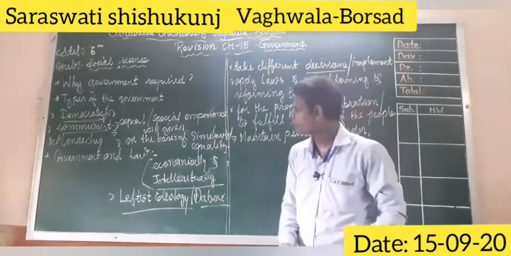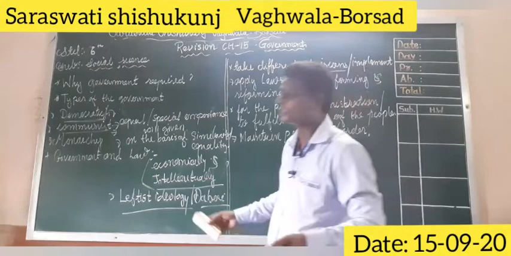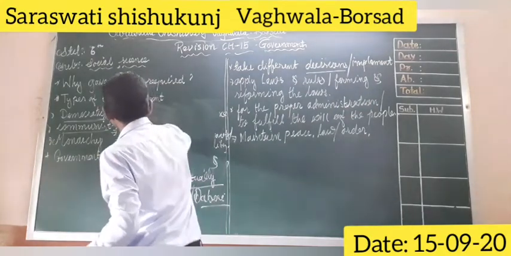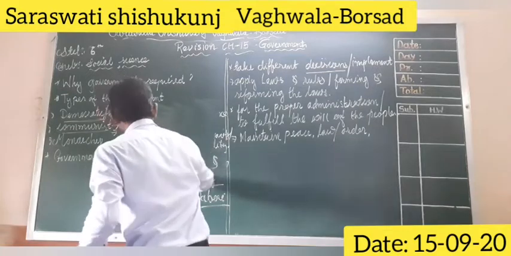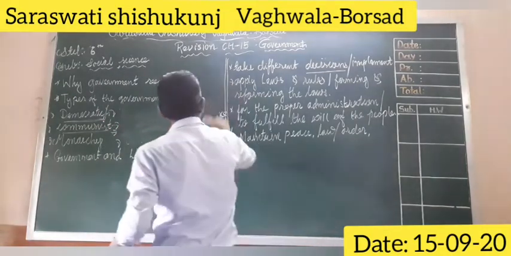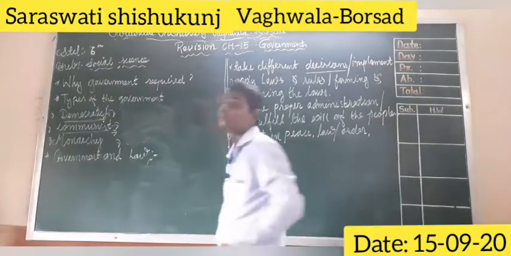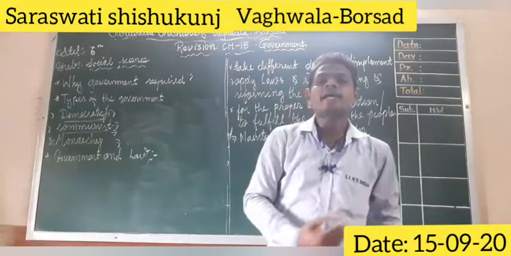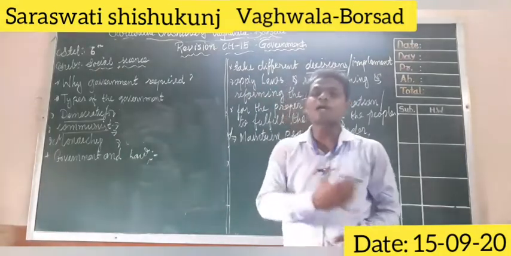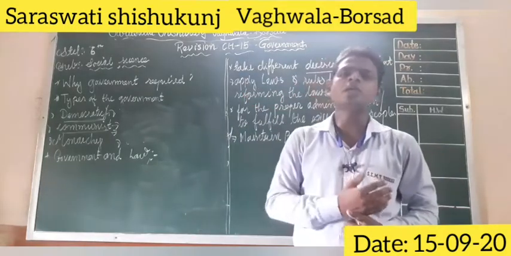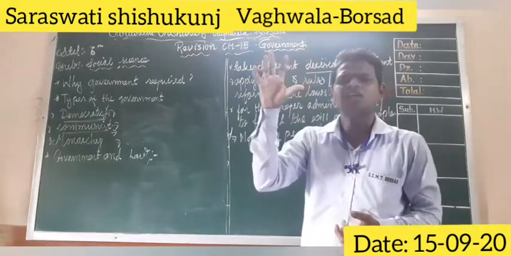Monarchy we have discussed, very simple and easy to understand. I have given you an example of the Mahabharata. I hope you have watched that movie or the epic serial on different TV channels, and seen how one king ruled.